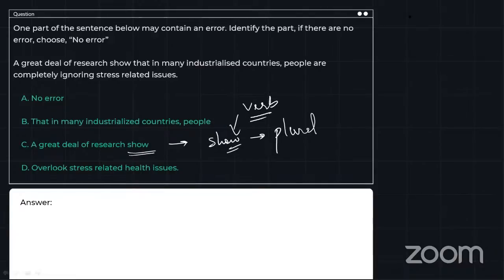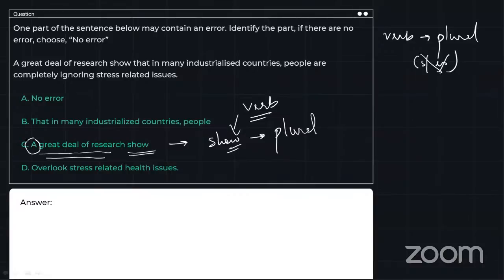There is a difference between a noun being plural and a verb being plural. When a verb is plural, it never has an S or an ES. Because in a great deal of research, a means singular, we are going to go with a singular form of the verb, that is shows.